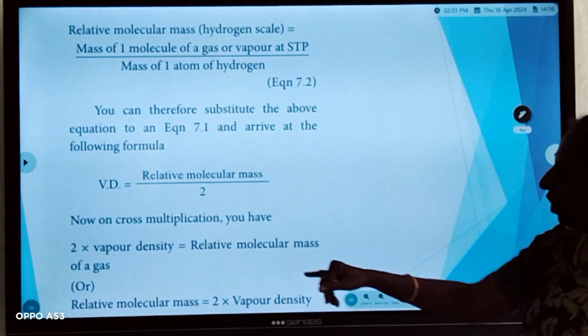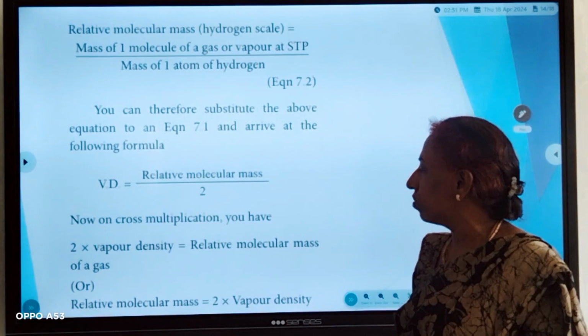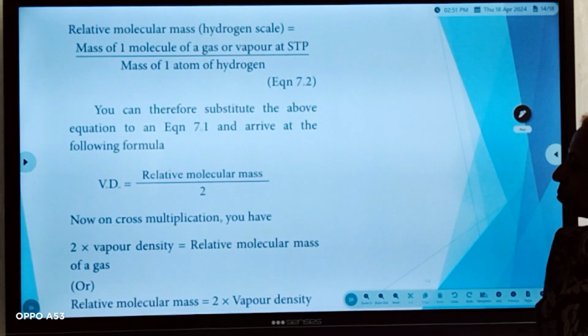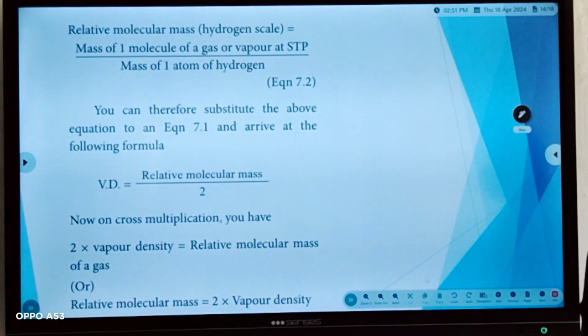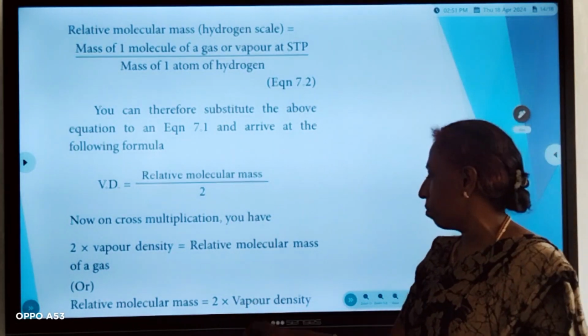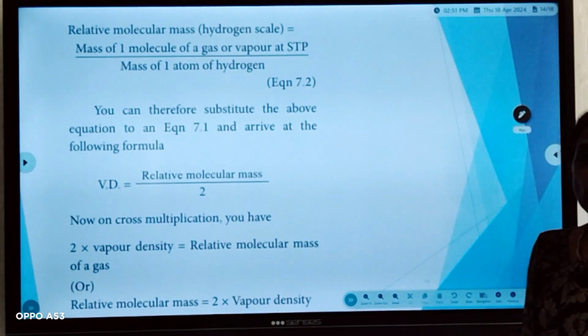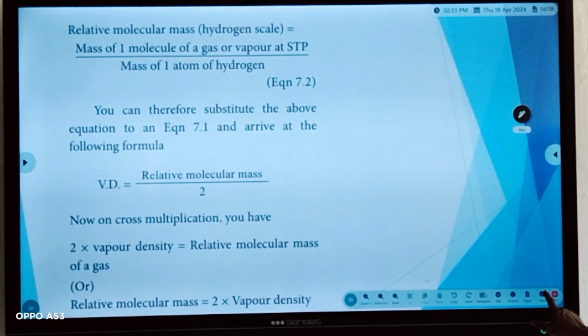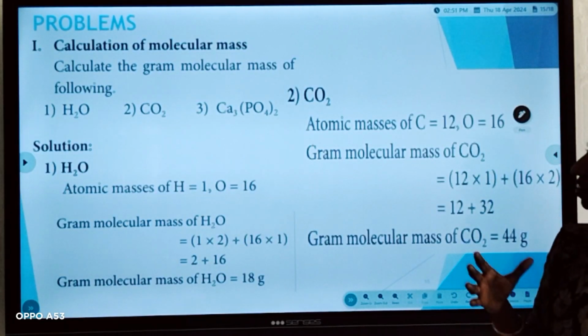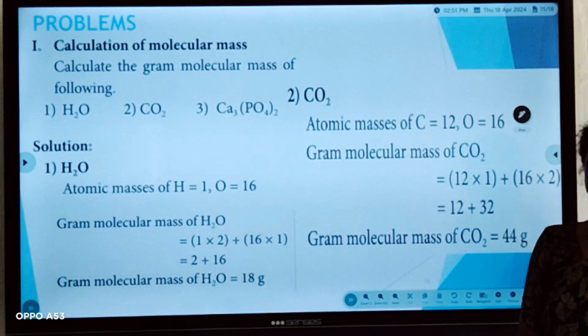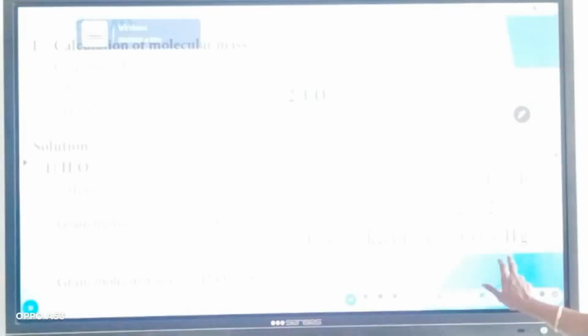After substituting, you will get vapor density is equal to relative molecular mass by 2. Now we do cross multiplication: 2 into vapor density gives you relative molecular mass of gas. At the end we can write relative molecular mass is equal to 2 into vapor density. So this gives you the relation between vapor density and relative molecular mass.